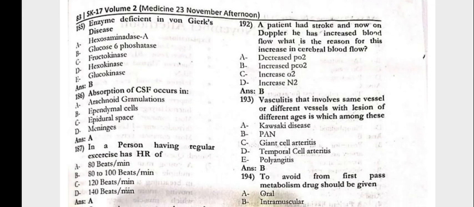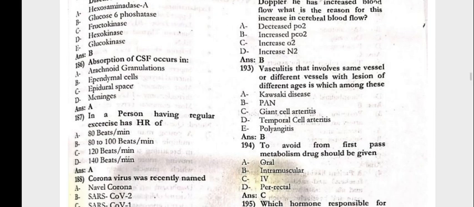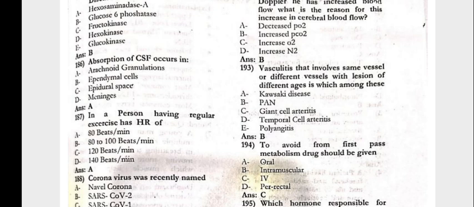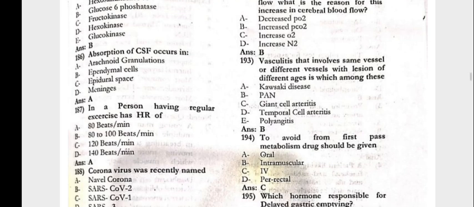Next, one night the patient had a stroke and now on Doppler he has increased blood flow. What is the reason for this increase in cerebral blood flow? There is increased participation of collateral circulation. The vasculitis that involves the same or different vessels with lesions of different ages is which of these?